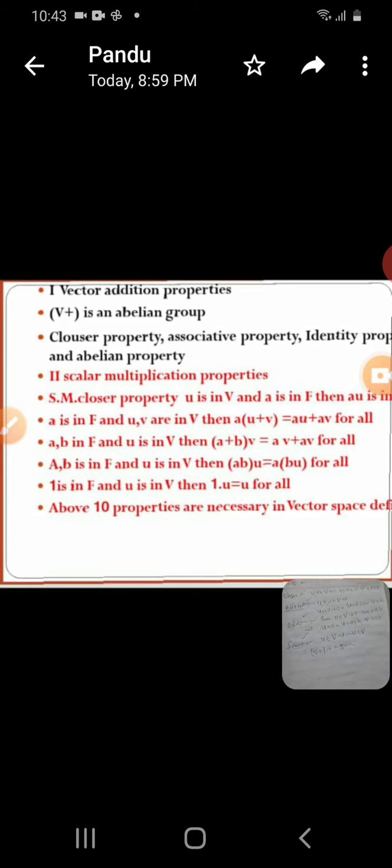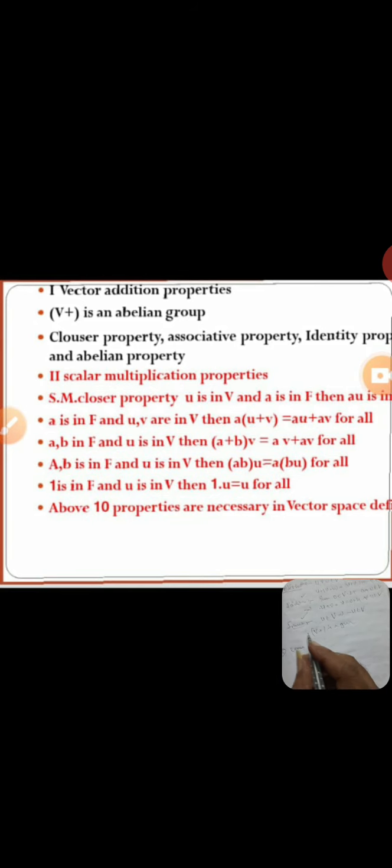Now the next property, the fifth property. What is our fifth property? It is the commutative property. Commutative or abelian. What is the abelian property? What is the commutative property? You know, it plays a well-known role in ring theory, field theory and this type of definitions.